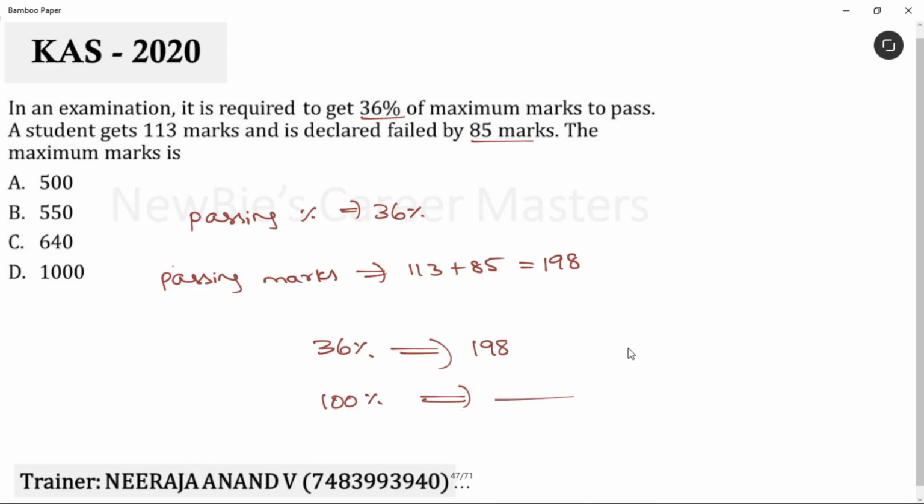Okay. Total marks is equal to 198 into 100 divided by 36. Let's use 18 to reduce this. 18 2s are 36, 18 11s are 198, so we get 11 into 50. What is the product? 550. 550 is the maximum marks. I hope this is clear.